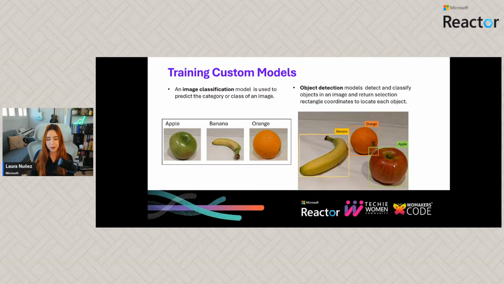So it could be recognizing our own objects, and also we can use it to classify according to our own classes. So our classes could be apple, banana, orange, or it could be product A, product B, or product C, or it could be broken, not broken, or something like that, right? So we can classify it. If we want to do that, we will need to train the models. Okay, so it's not going to be out of the box. We need to train it a little bit so it knows what it is doing.